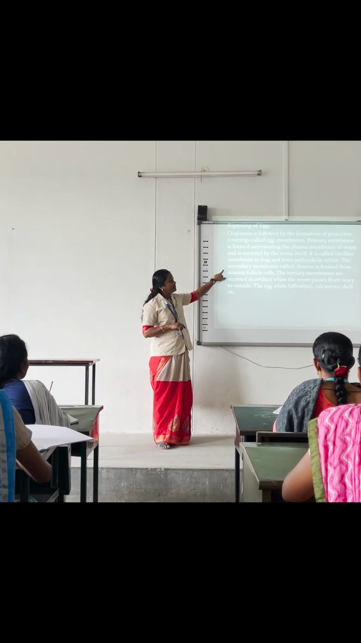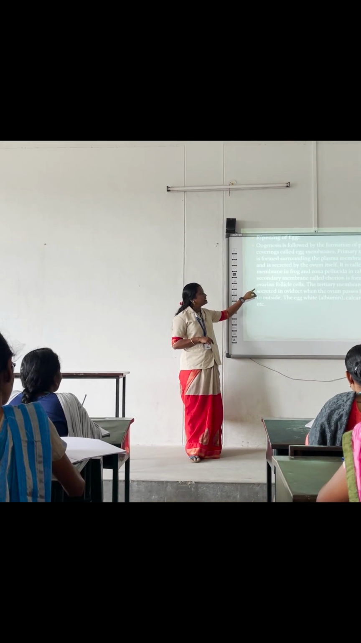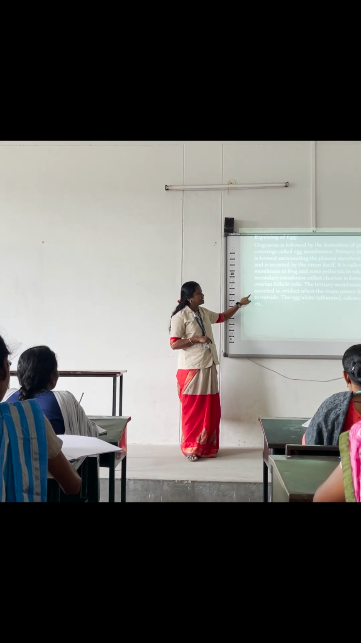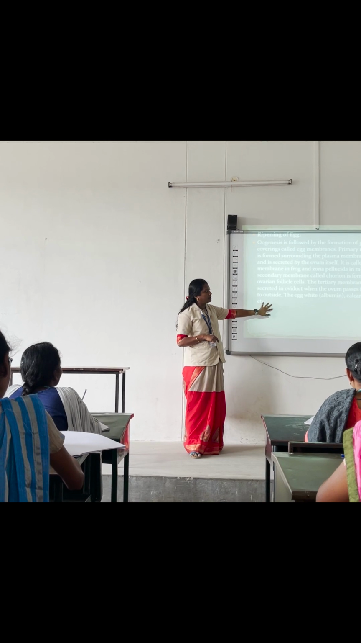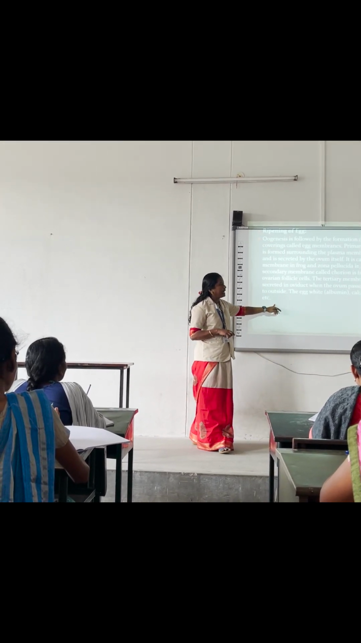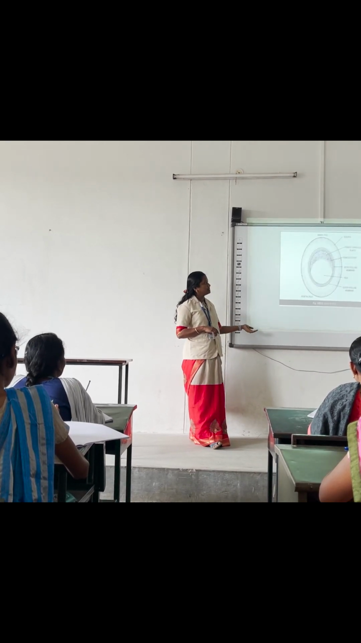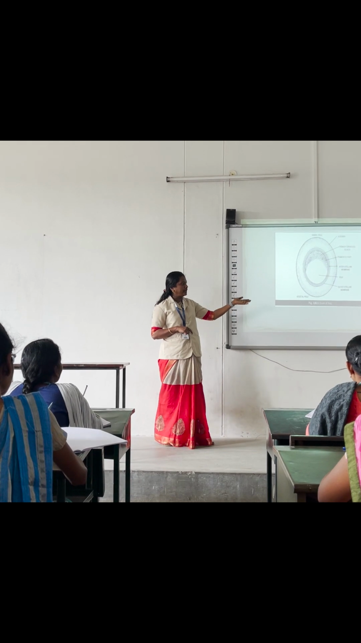The secondary membrane, called the chorion, is formed from the ovarian follicular cells. The tertiary membranes are secreted in the oviduct when the ovum passes from the ovary to the outside. The egg white is albumin and calcareous layers, etc. Structure: this is the ovum of a frog.